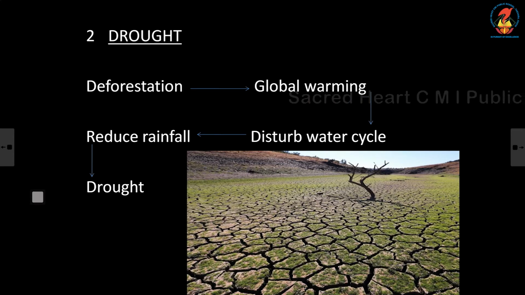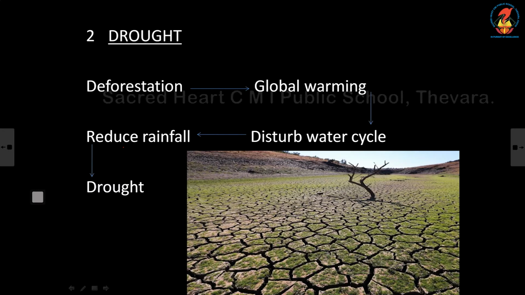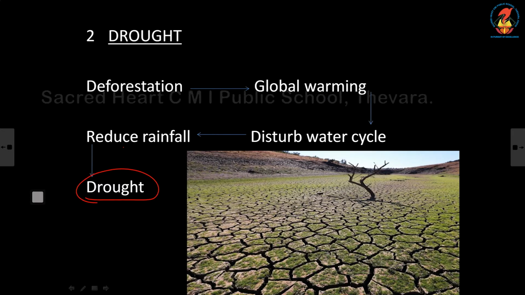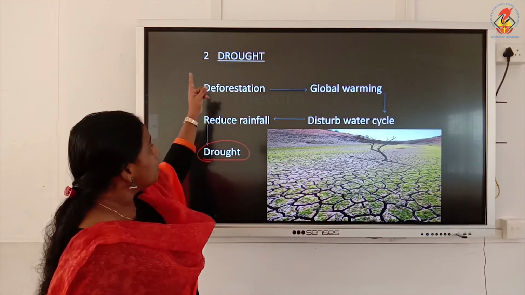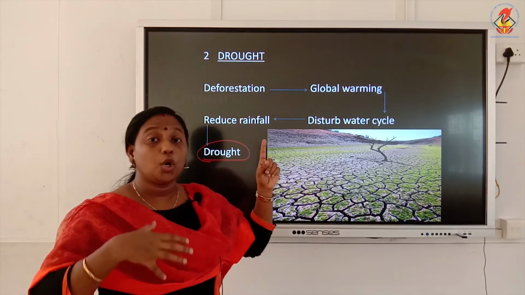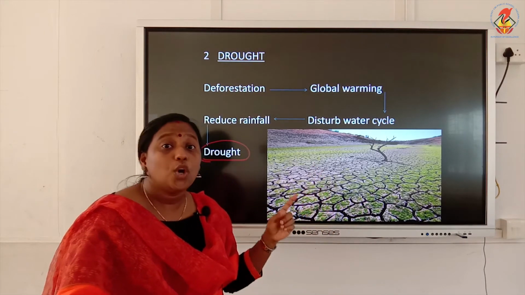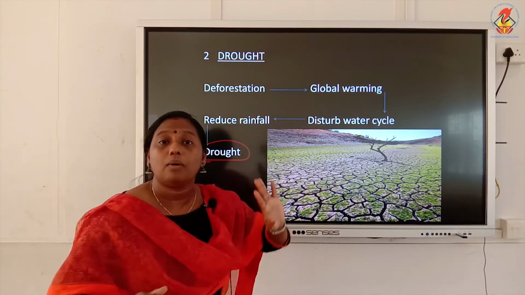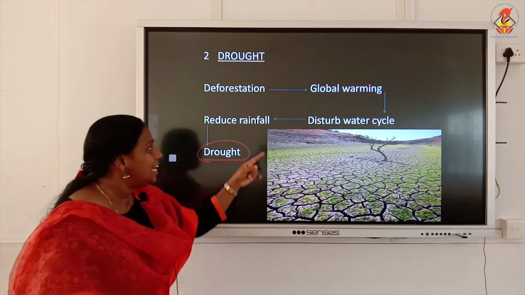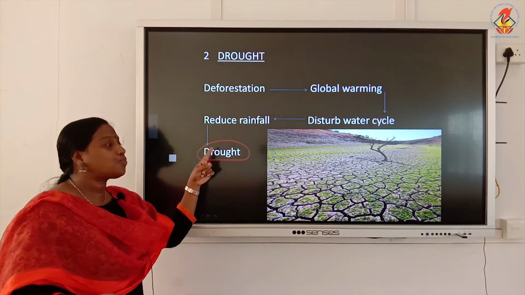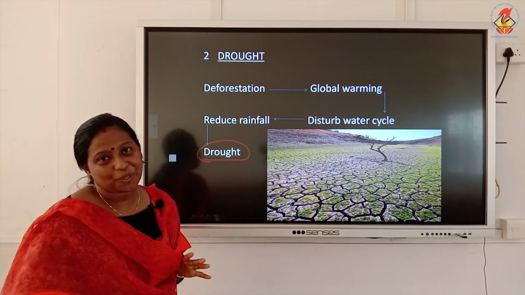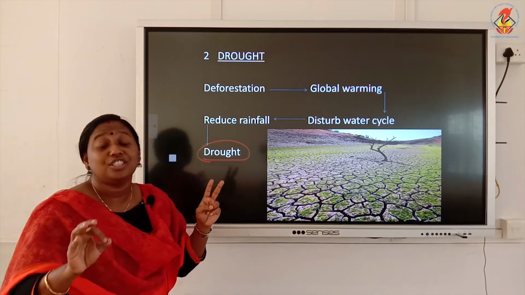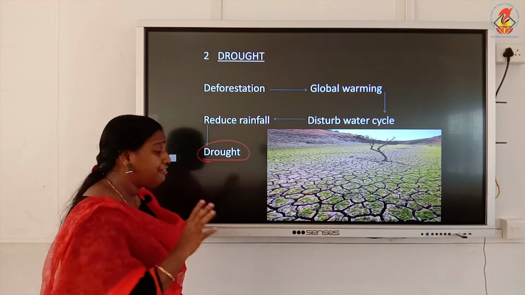When our water cycle is disturbed, what happens? It will reduce rainfall. When rainfall reduces, it will finally lead to drought. Is this clear? So, due to deforestation, our global temperature increases, which will disturb our water cycle. As a result, less rainfall, which will finally cause drought. Clear? This is the second consequence of deforestation.